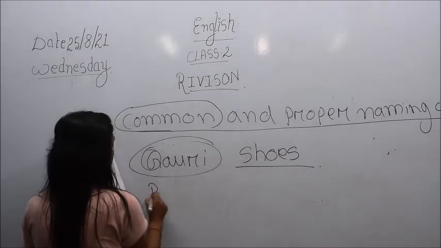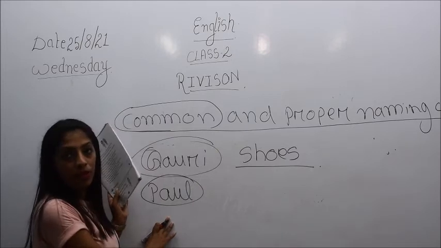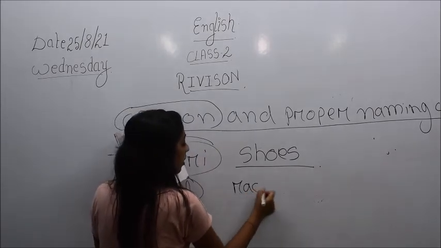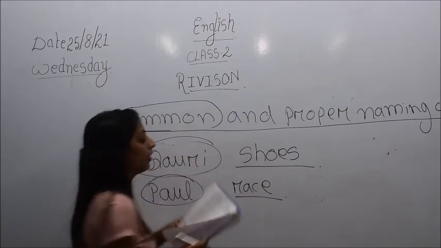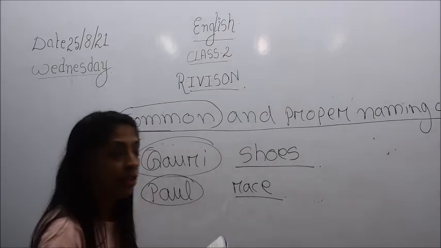So Paul, it is a name of a person, so it is a proper noun and you have to circle it. He has won the race, so you have to underline race, because race comes under common noun.